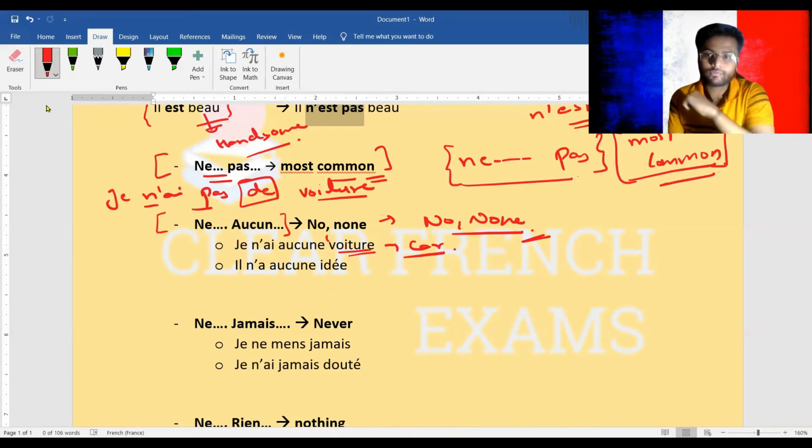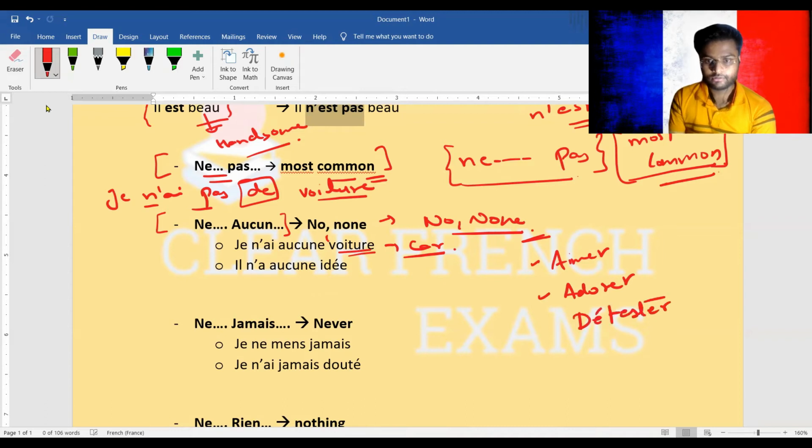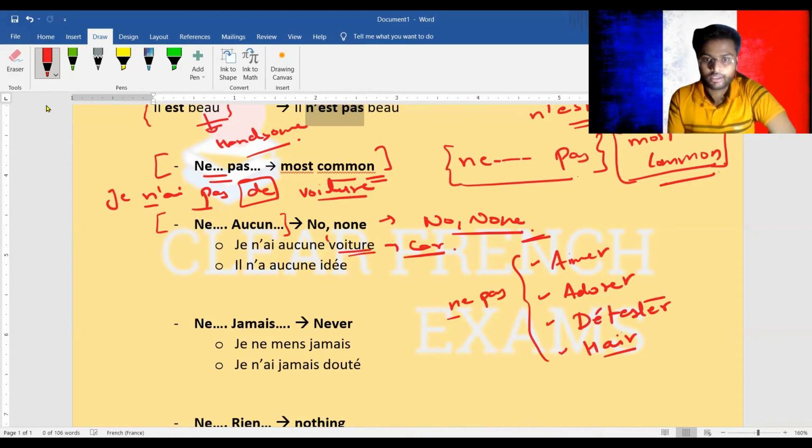Now, I just want to add one last thing: whenever there are verbs like aimer, adorer, détester, which means to hate, and you are making a negation with ne pas, you will never use de, instead le, la.